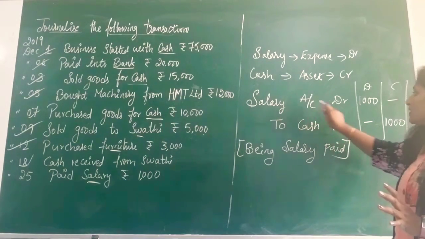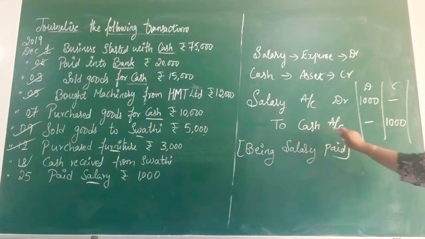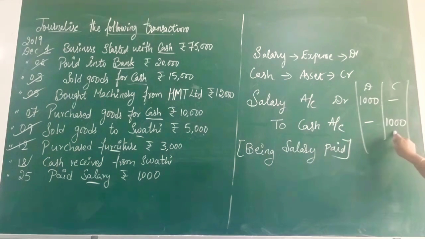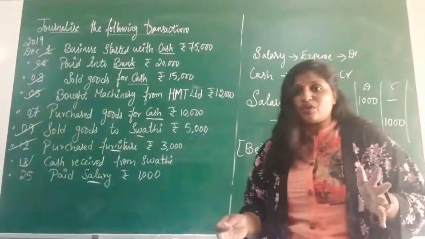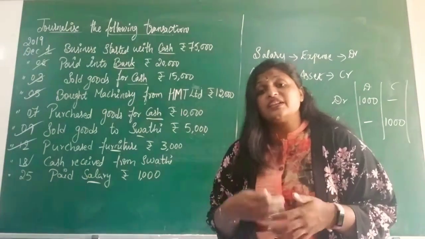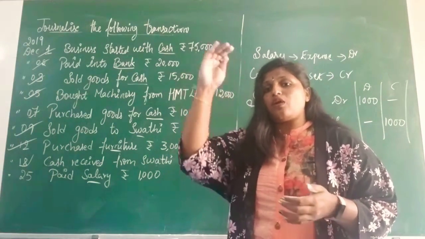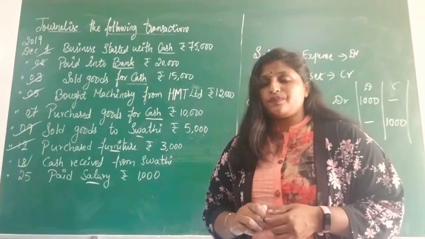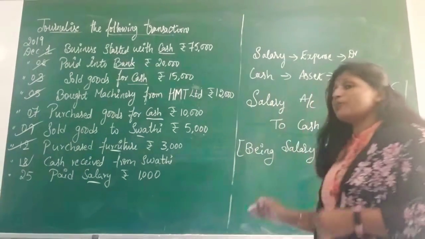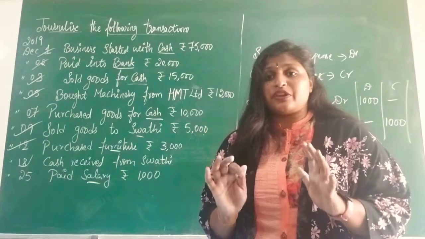Straight to this transaction only, this account we have to write. So salary account is debited, so in the debit column we will write 1000. Cash account is credited, so in the credit column we have to write straight to the cash. It's very important. This applies to all the transactions I am talking about. Okay. When I am sending the notes for this particular problem, I will write it neatly according to the account. In the same line you have to write the amount. Narration is important. Format is very important.